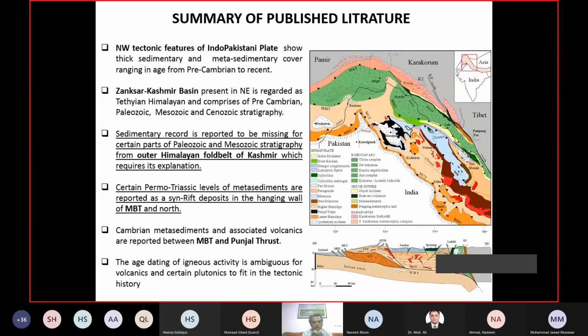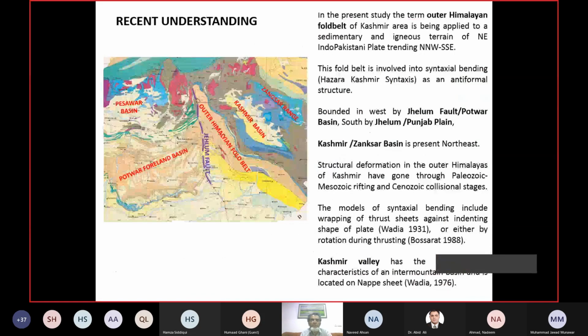And there is one controversy: there is a lot of age dating, radioactive and other age dating. There are a number of ages, timings. There are ambiguities in it for the volcanics and the plutonic bodies in the history. So there is an issue with this topic to deal with for consistency of the age dating in this part. But anyway, we have to move on with this.